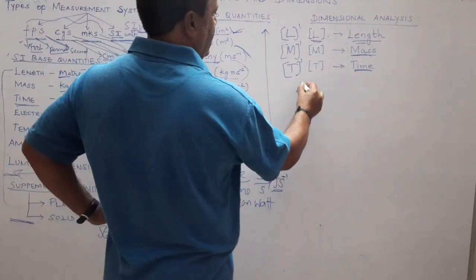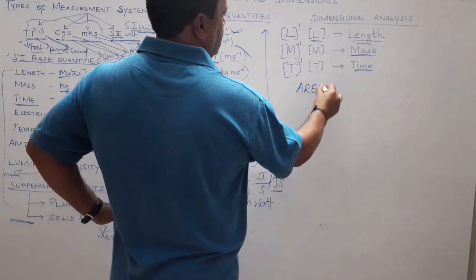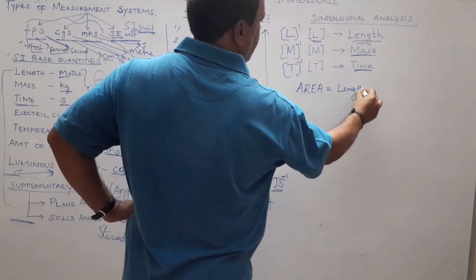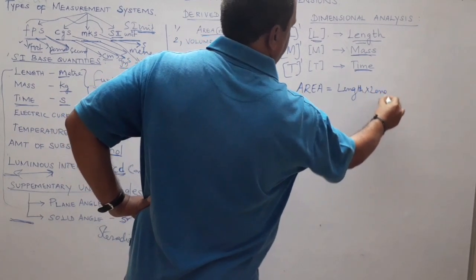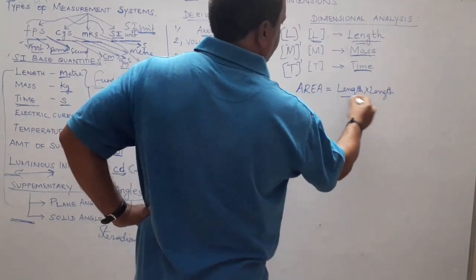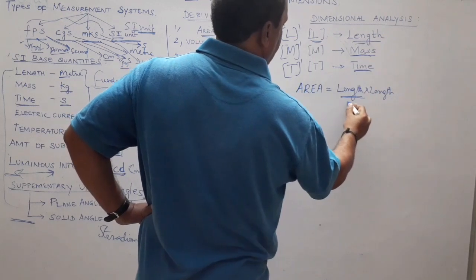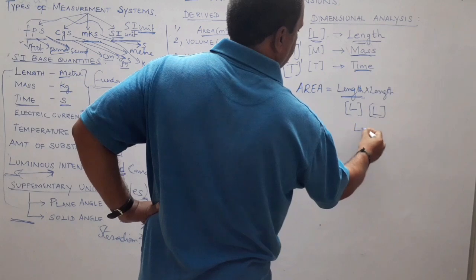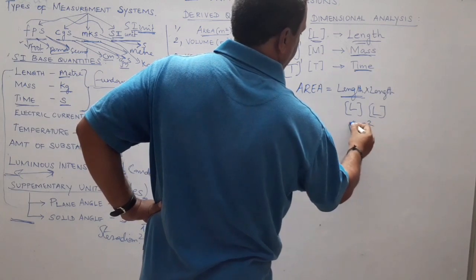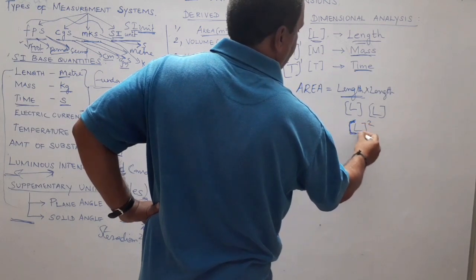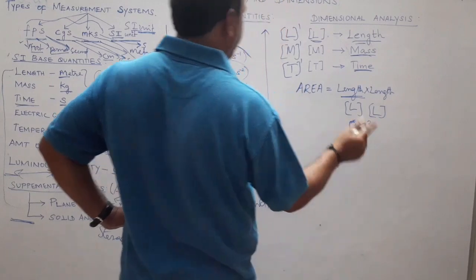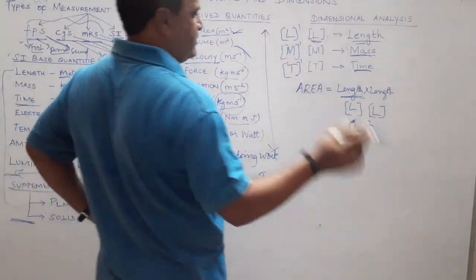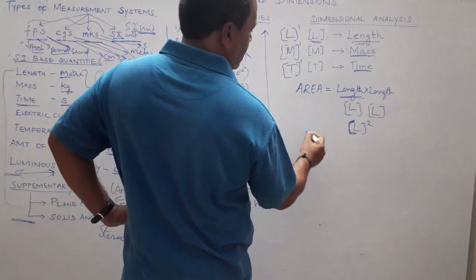Now we are going to get the dimensions for these derived physical quantities. First example is area. Area is a measure of length and length. Length has dimension L, again L. So L into L is L square. So the dimension for area is L square, whereas the unit of area is meter square. So don't get confused between unit and dimension. Be clear with your answer.